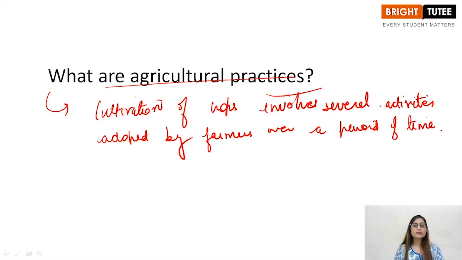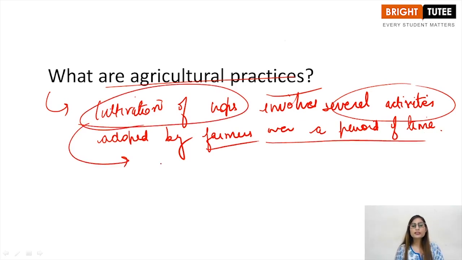There are many activities which have been adopted by farmers over a period of time for cultivation of crops. Now these activities are known as agricultural practices, right? This is basically a 1 mark question.